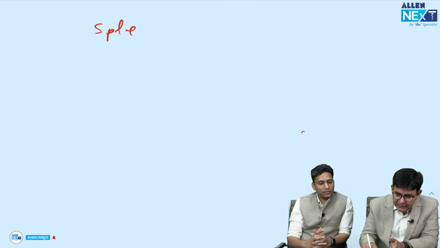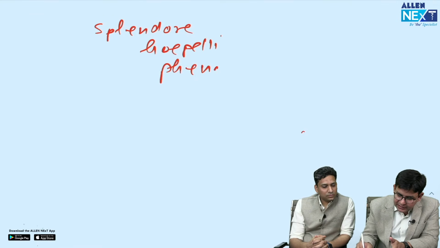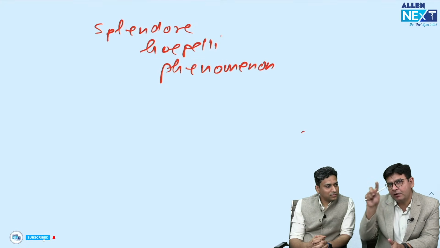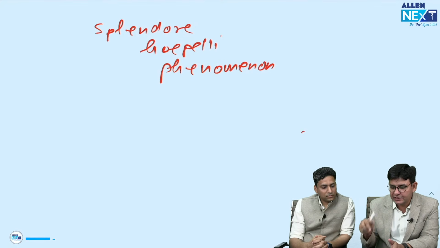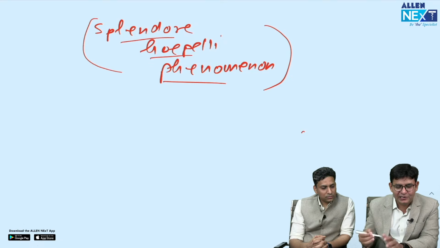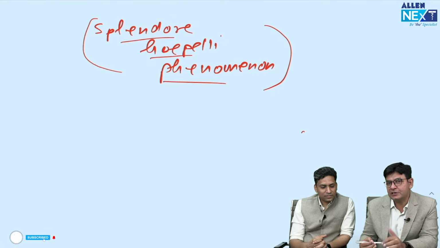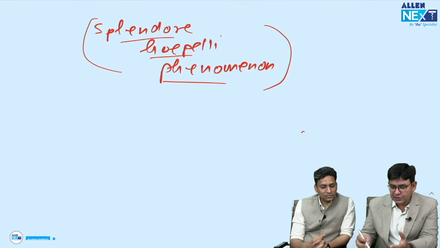Okay. And you have sent it for the biopsy. In that biopsy, guys, there is a phenomenon which is termed as the Splendore-Hoeppli phenomenon. This is observed, it helps diagnose, and this can come in the INI-CET exam. Centrally basophilic material with eosinophilic material around it is seen, and that is what is termed as the Splendore-Hoeppli phenomenon. Also termed as asteroid bodies, as some of you told in the comment section. Yes, so this is what asteroid bodies are. So this is also important.